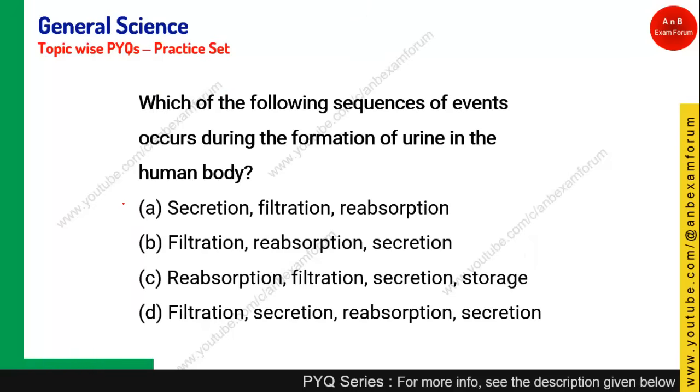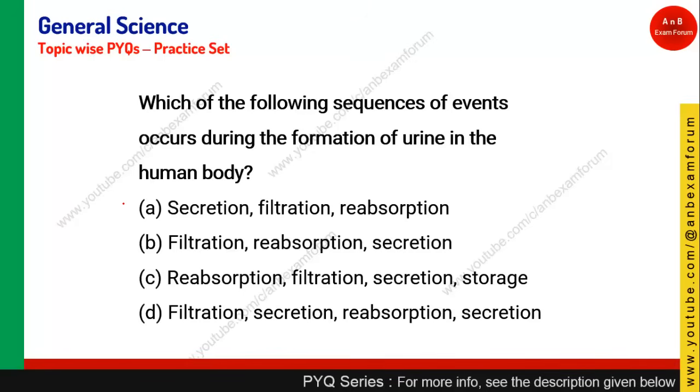Let's see the next question. Which of the following sequence of events occur during the formation of urine? You know that blood comes into the kidney. In the kidney, the first thing it does is filtration. It is going to remove all the waste which needs to be excreted through urine.